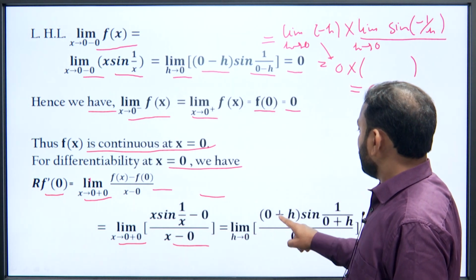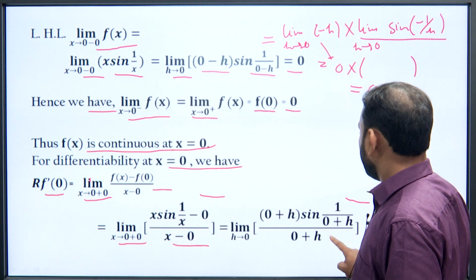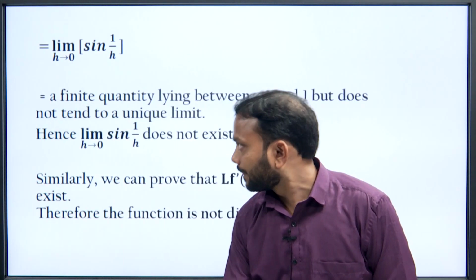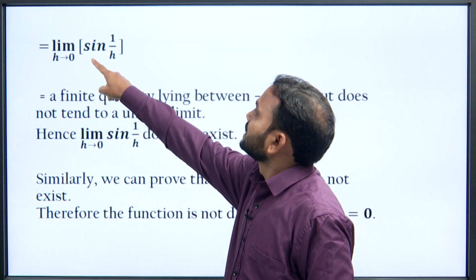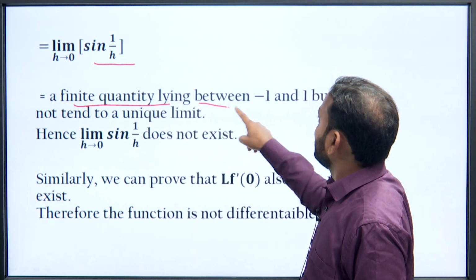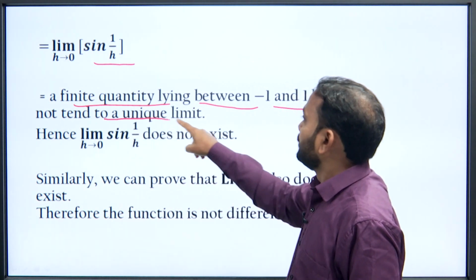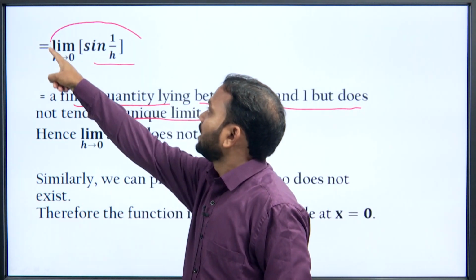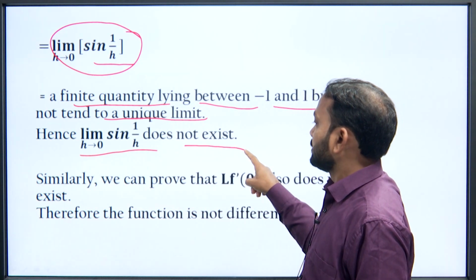So limit h tending to 0 of (0 + h) sin(1/(0 + h)) upon h. Thus this is equal to limit h tending to 0 of sin(1/h), a finite quantity that lies between minus 1 and plus 1 but does not tend to a unique limit. So this limit does not exist.